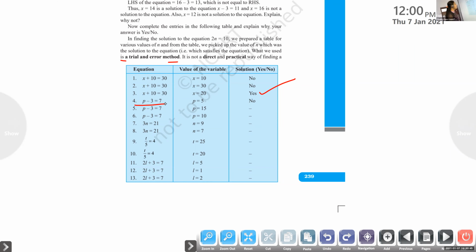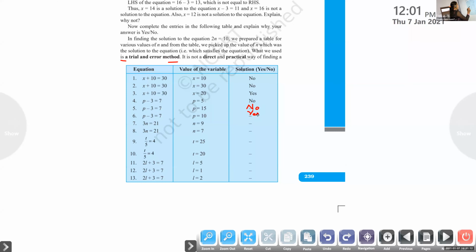P minus 3 equal to 7, P equal to 5? No, it is not that. Again, P equal to 15. Is it correct? No, ma'am. Now P equal to 10. Is it correct? Yes, ma'am. So the equation is satisfied.